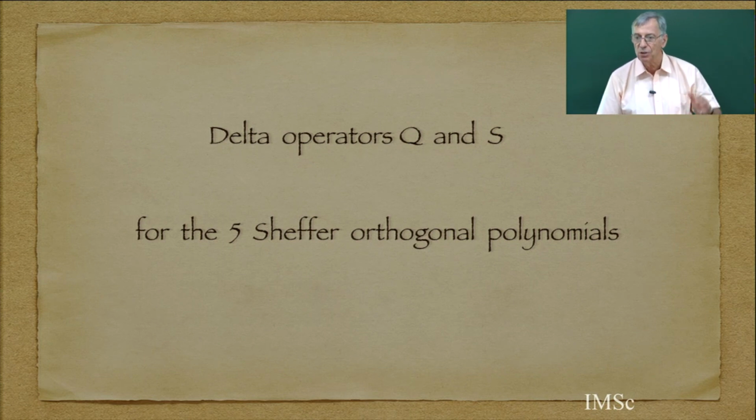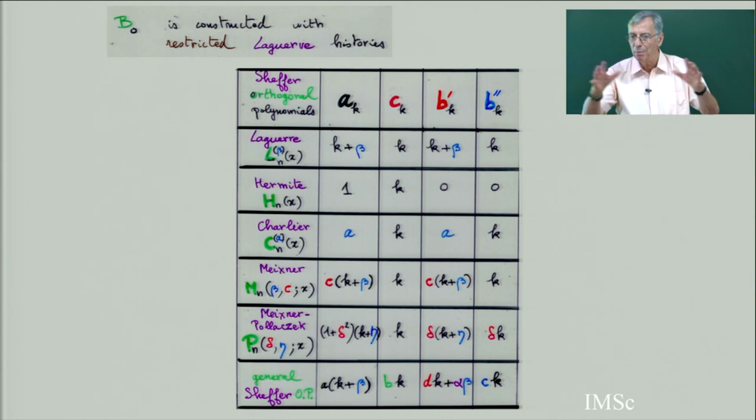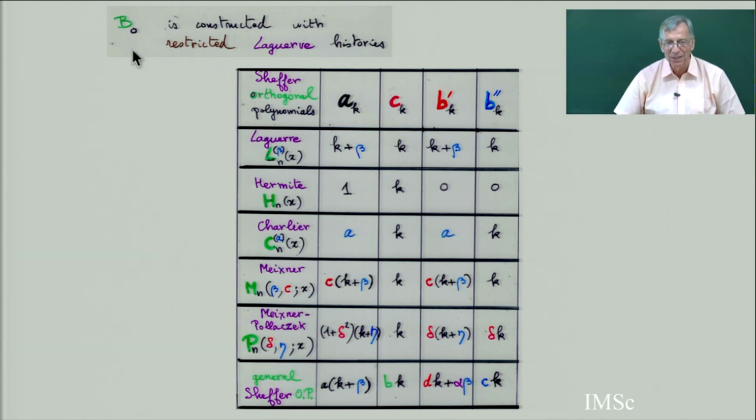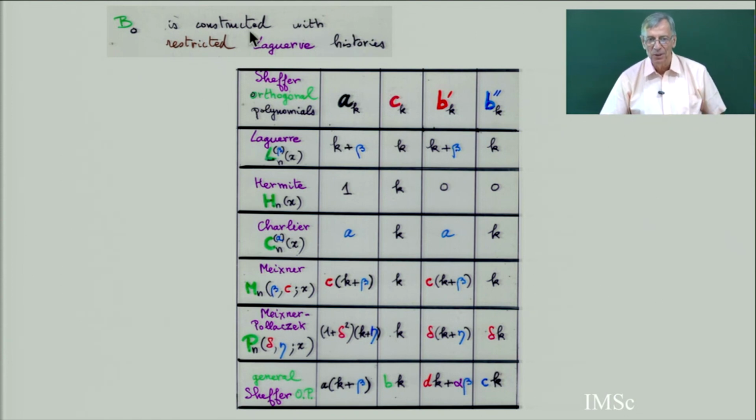It's a special case of the very general Sheffer with more parameters than necessary. So for the B_n, for the tree B_n constructed with restricted Laguerre, this is the weight we have seen for the 5 possible Sheffer.